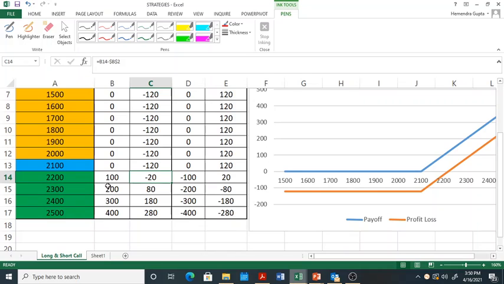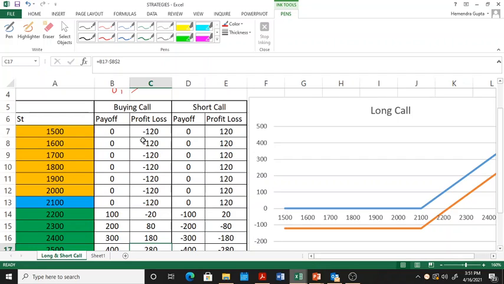At 2300 rupees, he has a payoff of 200. He has paid a premium of 120 rupees, so he ends up with a gain of 80 rupees. At 2500 rupees, if the Reliance stock goes to 2500, which is what he was thinking of when he purchased the call option, his payoff is 400. Why is his payoff 400? The current spot price is 2500 rupees, the exercise price was 2100 rupees, so the payoff is 400 rupees. He has paid a premium of 120 rupees, and therefore he has a net gain of 280 rupees. So this is how buying a call option looks.